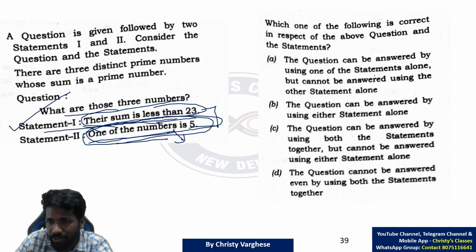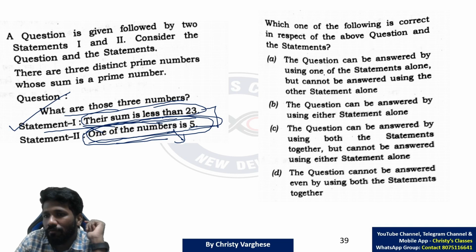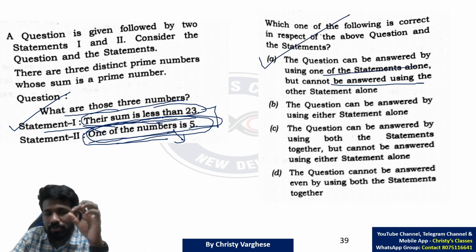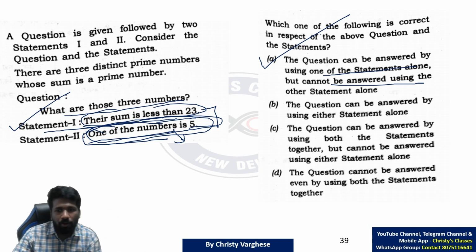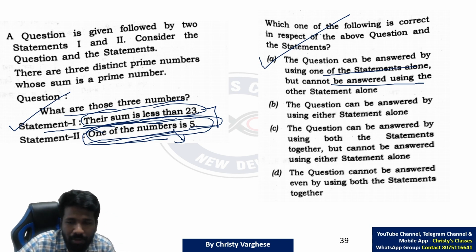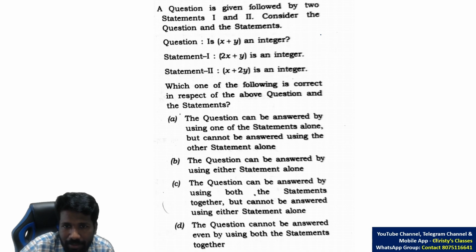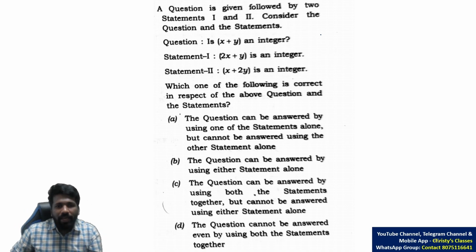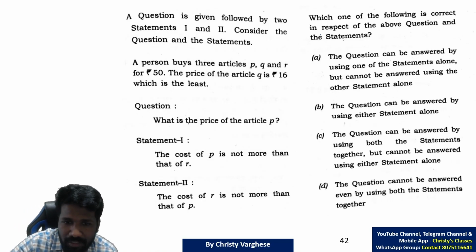So which is the best choice? The question can be answered by using one statement alone, but cannot be answered using the other statement alone. That means the question can be answered using statement 1 alone, but cannot be answered using statement 2 alone. That is the idea. So the next data sufficiency problem is this.